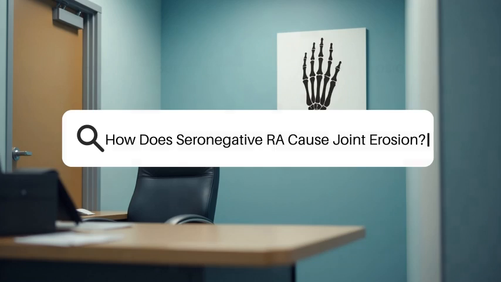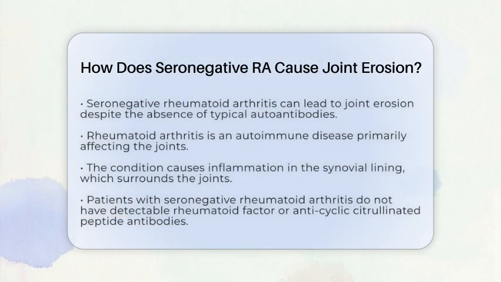How does seronegative RA cause joint erosion? Have you ever wondered how seronegative rheumatoid arthritis can lead to joint erosion? Even without the typical autoantibodies, this condition can still cause significant damage.